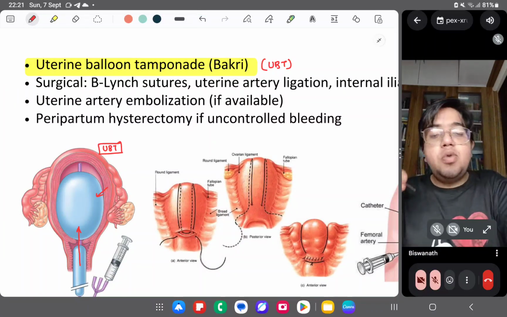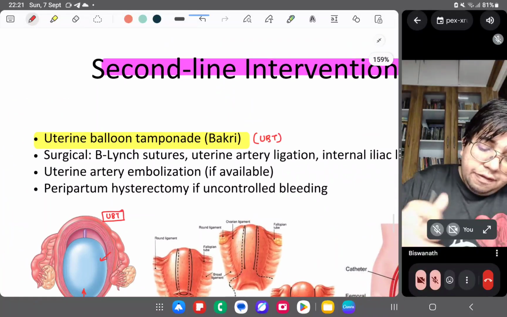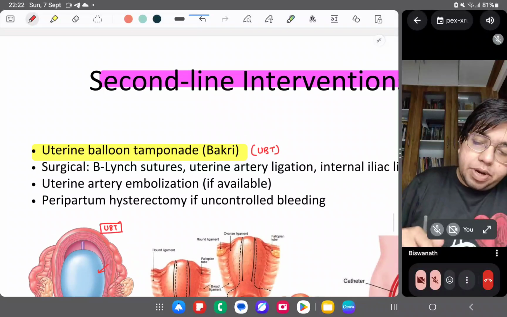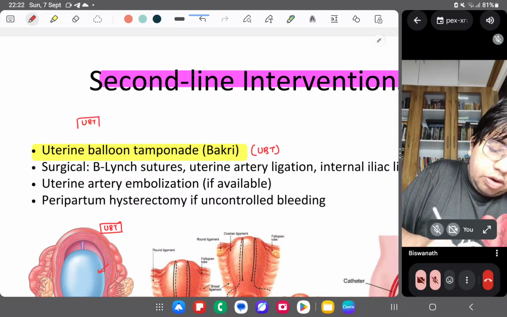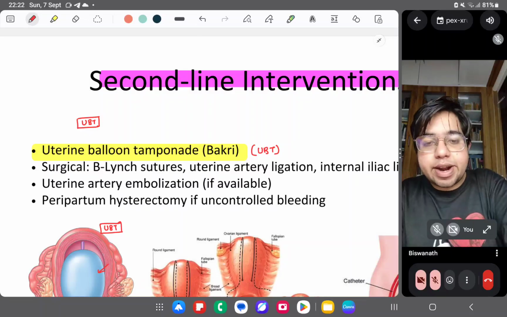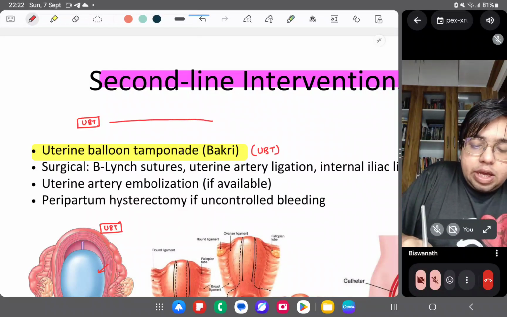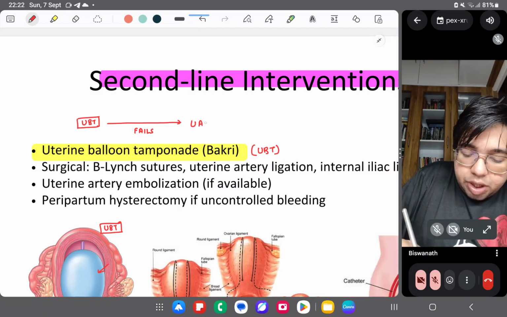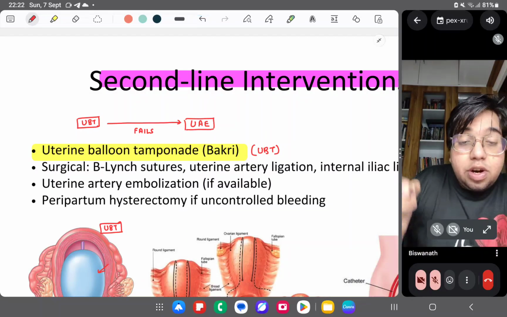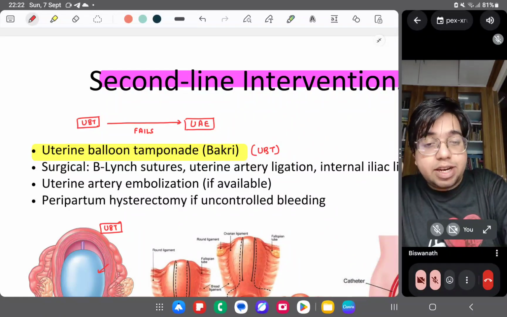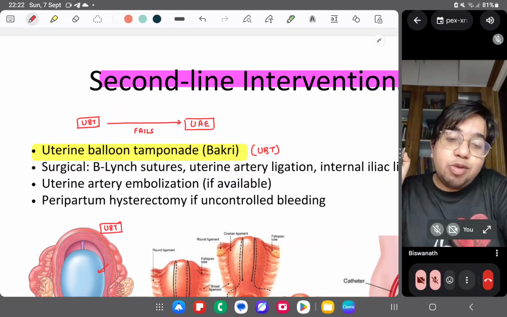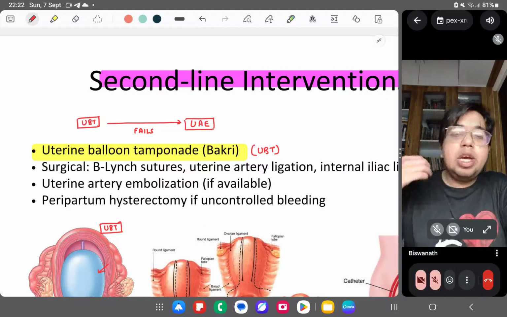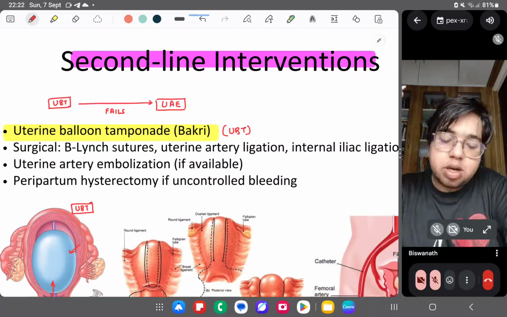If uterine balloon tamponade fails, UBT, you tried UBT. First, you tried pharmacological management, right? Then you tried UBT. Let's say this UBT fails, then you do UAE, not United Arab Emirates, right? Not that Arabian states. UAE in obs and gynae is basically uterine artery embolization. Okay, you do embolization of the uterine artery.